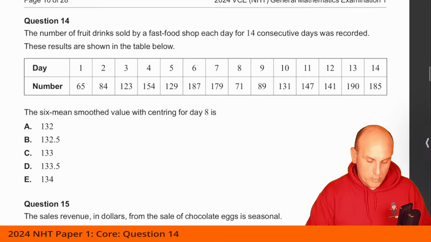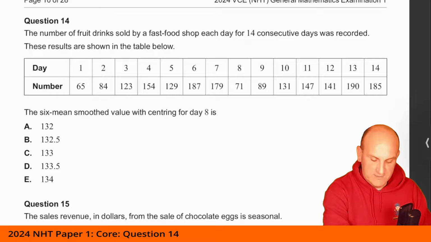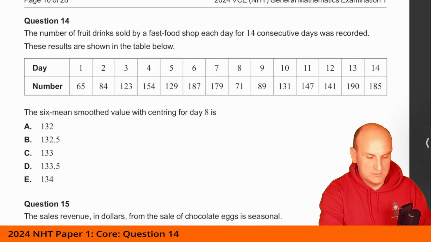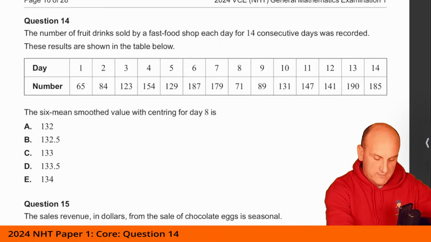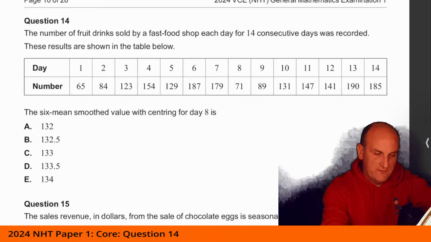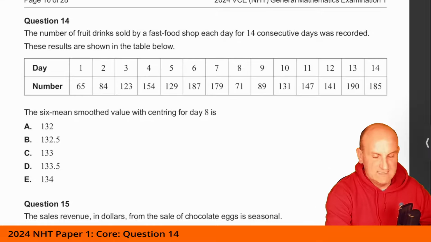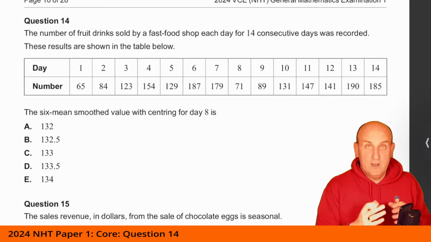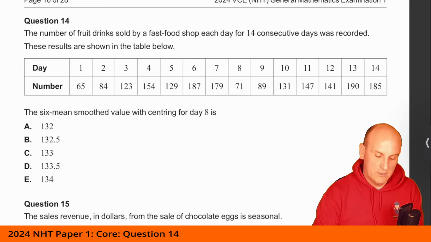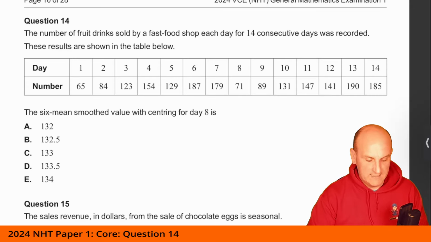Right, the number of fruit drinks sold by a fast food shop every day for 14 consecutive days was recorded. The results are shown in the table below. The 6 mean smooth value with centering for day 8 is. And again, if you've done a lot of these past papers, you'll notice a lot of the questions get relatively formulaic. So what do we want? We want the 6 mean smooth for day 8. Well, there is my day 8.